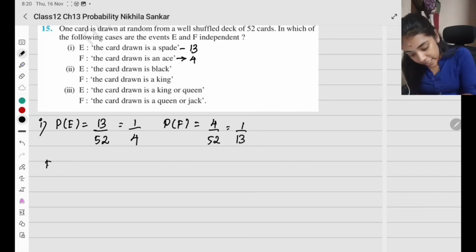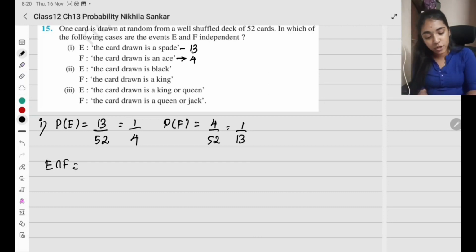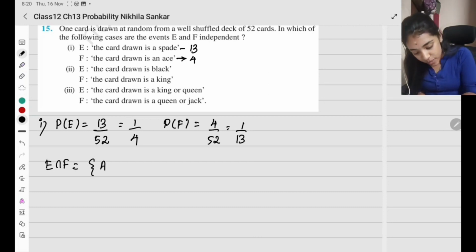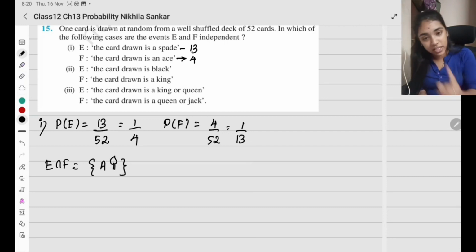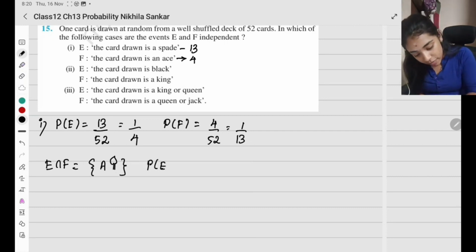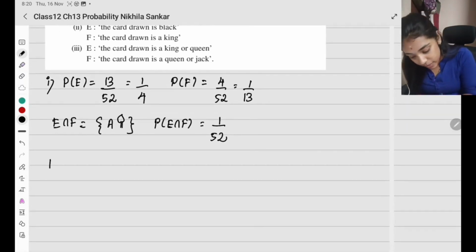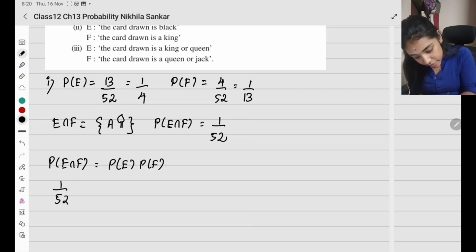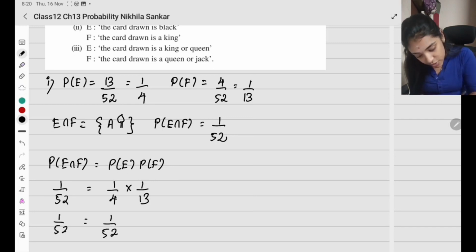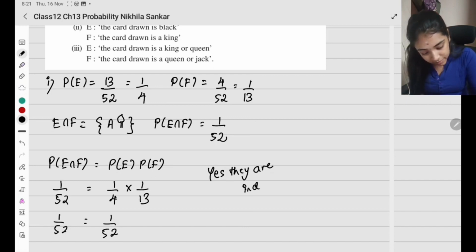Now, probability of E intersection F. E intersection F is spade and ace. It is the card which is the ace of spade, only one card. So probability of E intersection F is 1 divided by 52. Independent, if E intersection F is probability of E times probability of F. So 1 by 52 equals 1 by 4 times 1 by 13, 1 by 52 equals 1 by 52. So yes, they are independent.